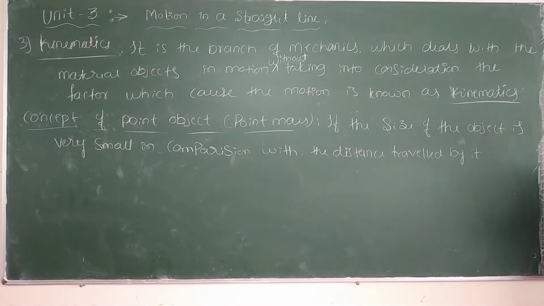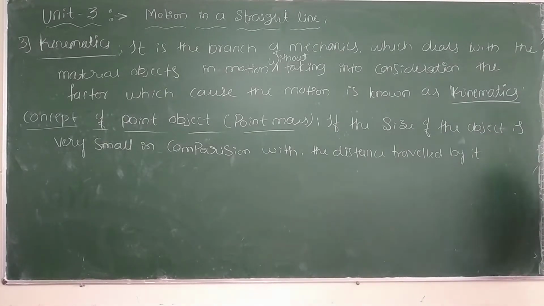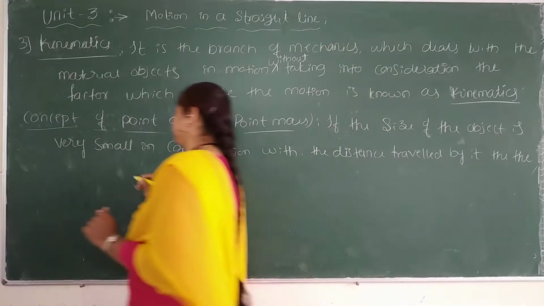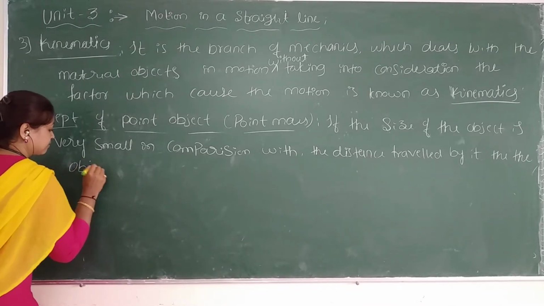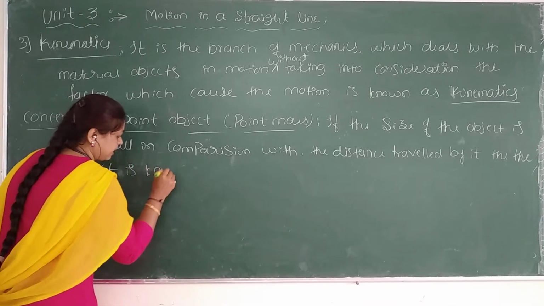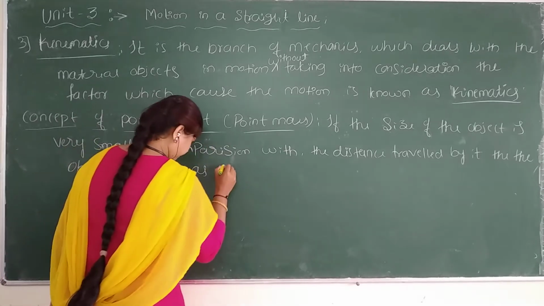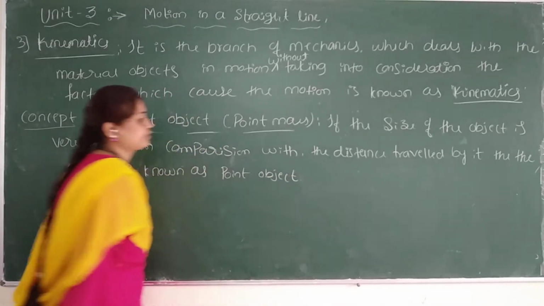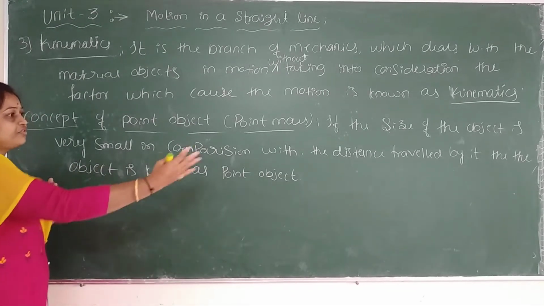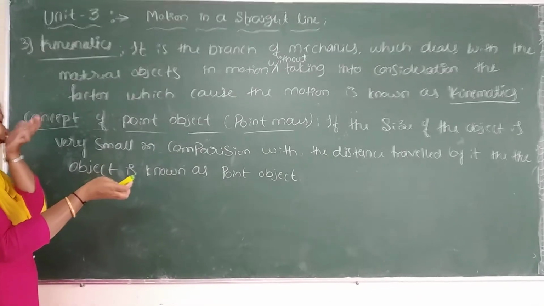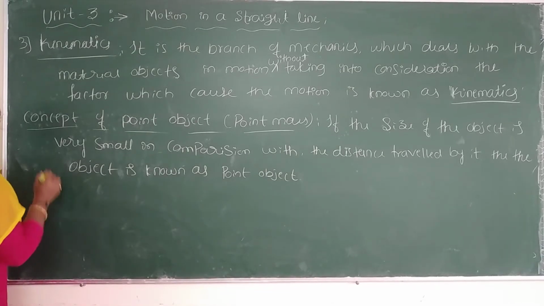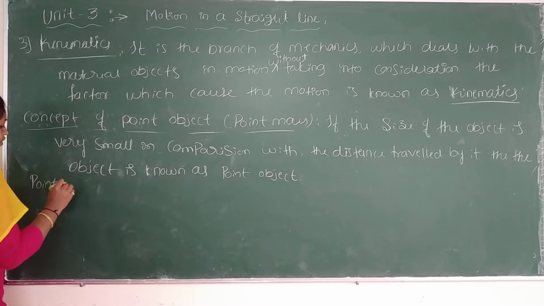If the size of the object is very small in comparison with the distance travelled by it, then the object is known as a point object. So distance covered or travelled by the object is always greater than what? Size of that object. Then what do we call it? Point object. Or write the definition for point mass.